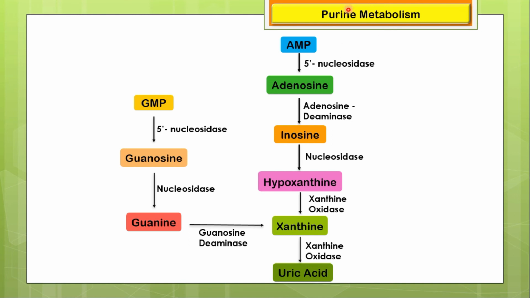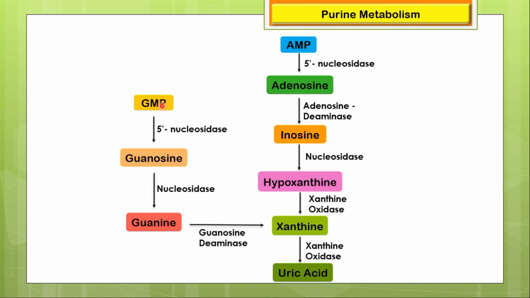Now we are going to discuss the purine metabolism process. At first, by the action of the 5' nucleosidase enzyme, adenosine monophosphate is converted into adenosine. Then, by the action of the adenosine deaminase enzyme, adenosine is converted into inosine. By the action of nucleosidase, inosine is converted into hypoxanthine. Then, by the action of xanthine oxidase, hypoxanthine is converted into xanthine, and again by the action of the xanthine oxidase enzyme, xanthine is converted into uric acid.